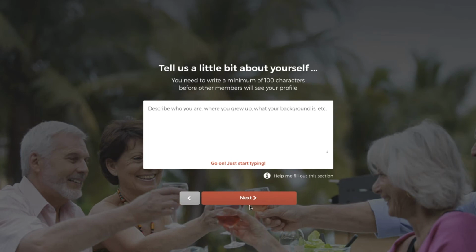And this is where you get to describe who you are. Now, you don't need to write very much here. It's only a couple of hundred characters to get going. The more you write, the better it is for you, because the better your profile is, and the more people are going to connect with you and find out about you. But in my case, I just want to get going, so I don't want to write very much.